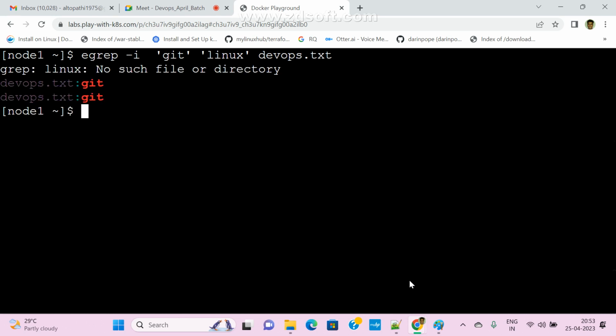What is this? Linux. Is it uppercase or lowercase? Directly we can use it if it is one string, git only, right?